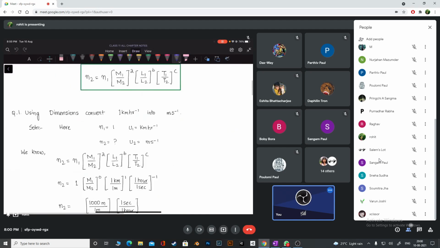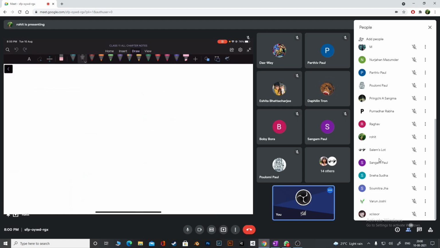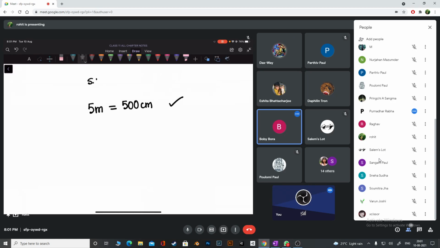See guys, what I mean by this will be clear from this example. Suppose I tell you, write 5 meters and convert into centimeters. So what will I get, guys? 500 centimeters, right? So 5 into 10 to the power 2, 500 centimeters. Is this a conversion or not? Yes, sir. Converted from which to which unit? From SI unit to CGS, yes, because we are using centimeter for length. I hope by now you are clear about CGS and SI units. That is important.